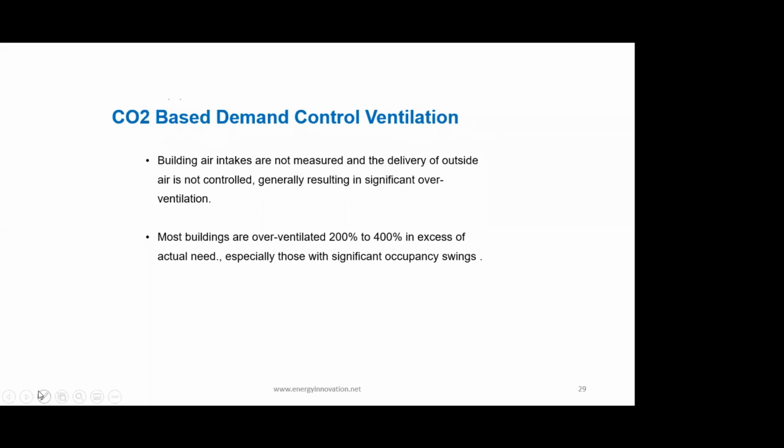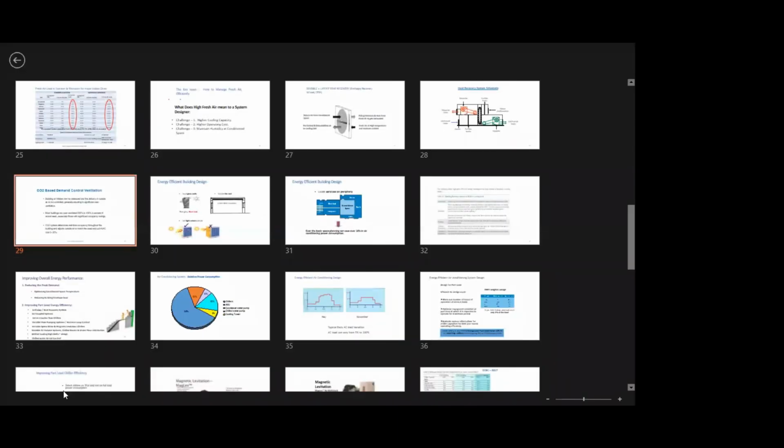So if I see that my carbon dioxide level has come down to 400, it's an indication to me that I can have an automated system which will sense the carbon dioxide and dampen or reduce the fresh air which is coming into the system. If you add this to your air conditioning system, it helps in reducing the overall energy consumption of your building, right? Most buildings are actually over-ventilated most of the time because the design is always done for the peak, correct?